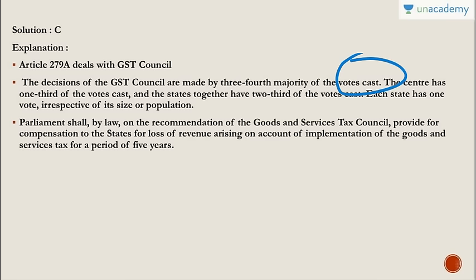And Parliament by law, on the recommendation of the GST Council, will provide for compensation to the states because they will lose revenue, right? And it will be done up to a period of 5 years.